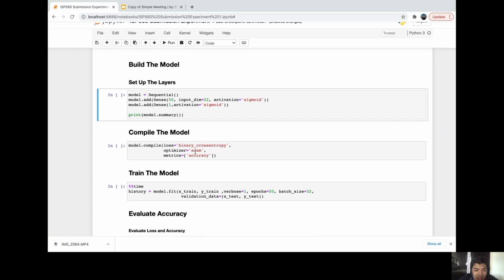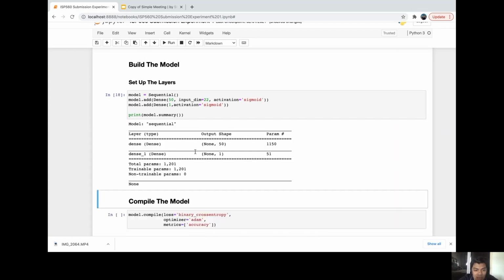Here we have our model object set to an instance of Sequential that's taking an array of 2 dense layers. Within our dense layer, the first parameter that we're specifying, which is 50 in our first layer, is the number of nodes or neurons within our layer. And the second parameter, input shape, is going to be the shape of our data that we're passing into our model, which is an input dimension of 22. The activation function is typically a nonlinear function that follows a dense layer. As you can see here, we are using sigmoid, which is good for handling the prediction problem.